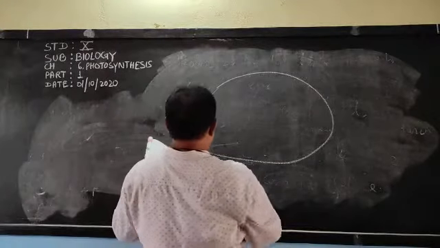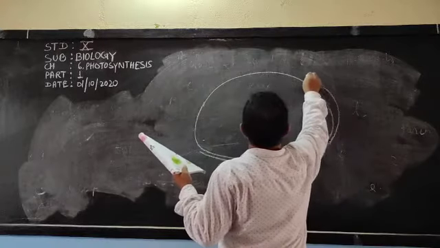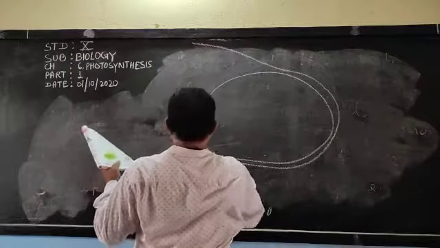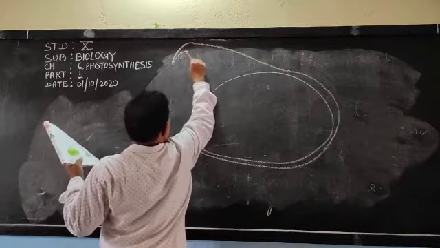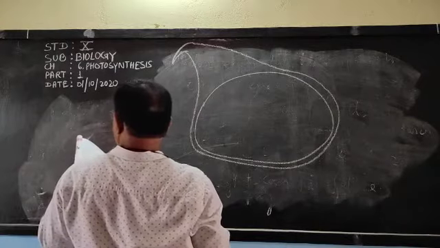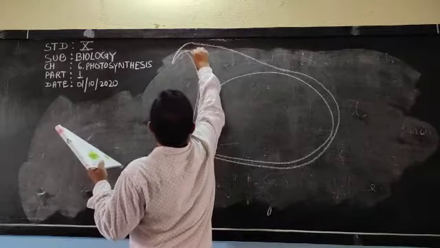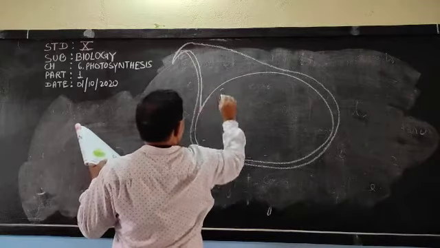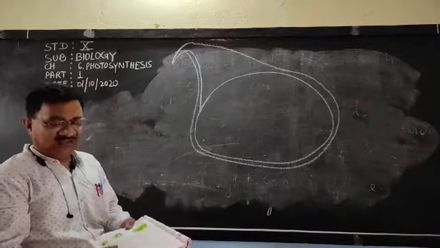And it is a double membranous body. So two membranes must be here. Very clear? Must be two membranes. So two membranes are here. And this is the diagram of a chloroplast.